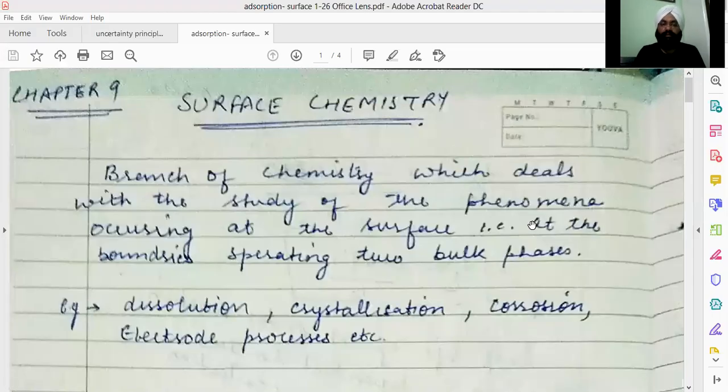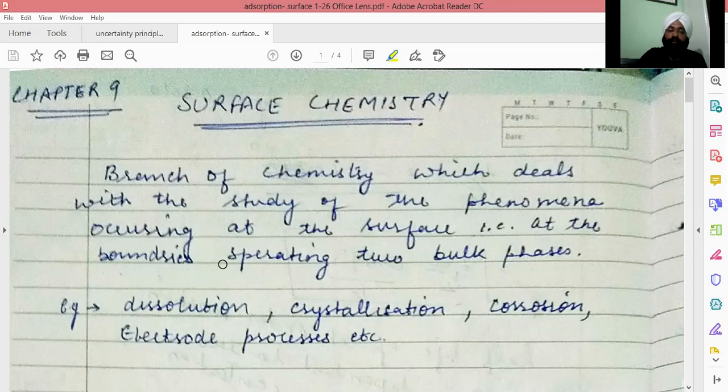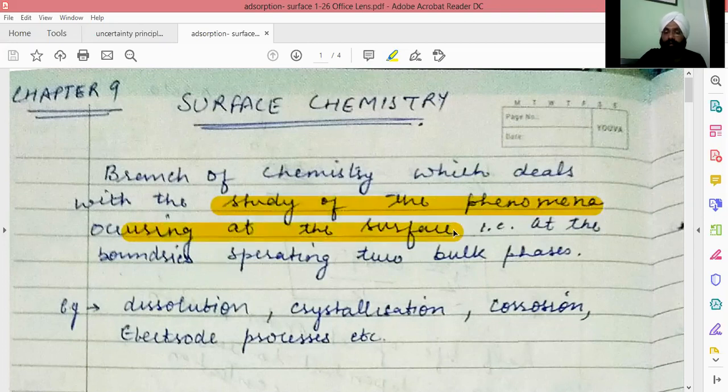We'll start with surface chemistry, chapter 5. So, first of all, what is the meaning of surface chemistry? It is the branch of chemistry which studies the phenomena occurring at the surface. So, what is the surface here? The surface which separates the two bulk phases, right?